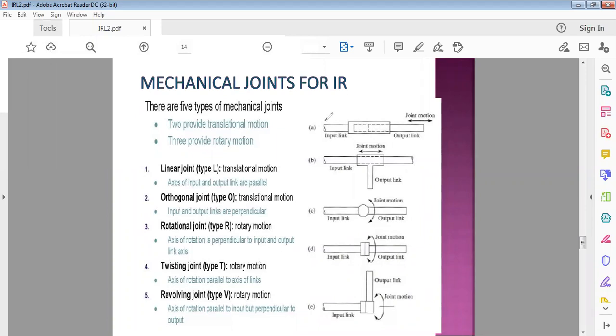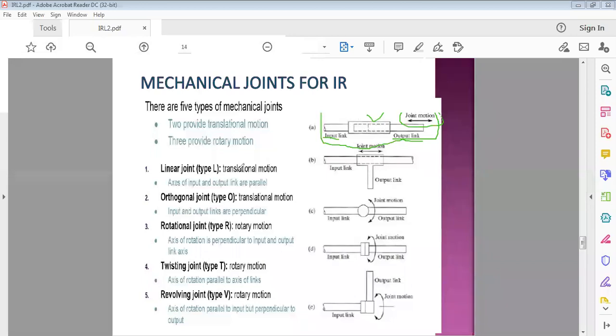Okay, so this is the figure which relates to the first kind of mechanical joint. Here there are two links, the input link and the output link, which are aligned to each other. The axis of the input link and the axis of the output link are parallel to each other in this joint. So the joint motion here, to and fro, is purely translation motion.